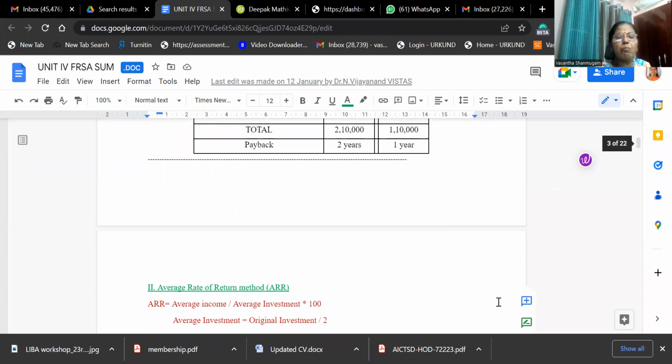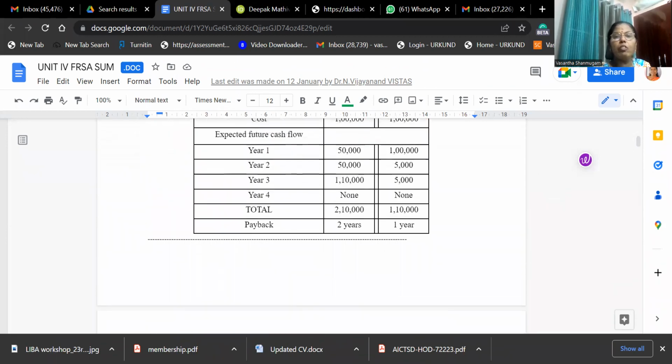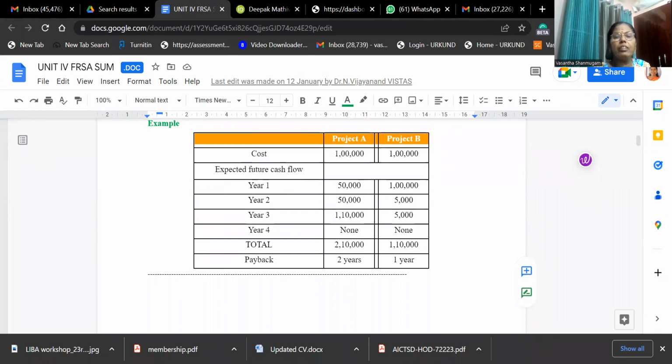Now we'll see the payback period, and how cumulative cash flow we have to consider. We want to find out within how many years we are able to get back our investment of 1 lakh. In project A, year 1 is 50,000, second year 50,000. So within the second year we are able to get back our investment of 1 lakh. In case of project B, we are able to get back the investment of 1 lakh within the first year.